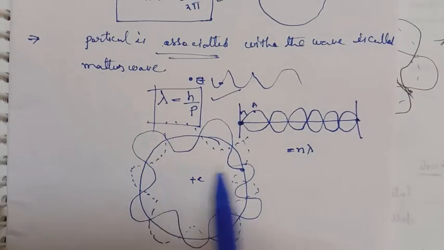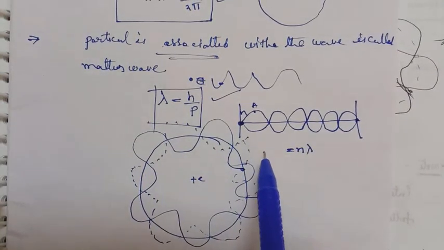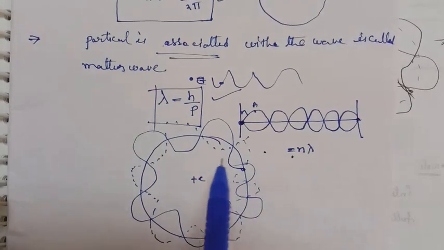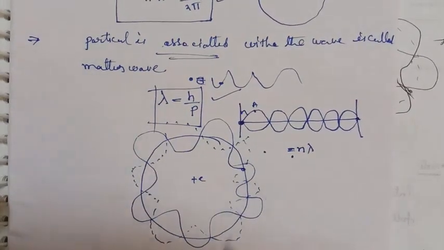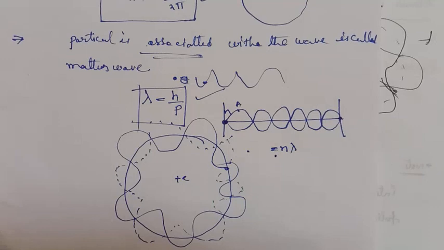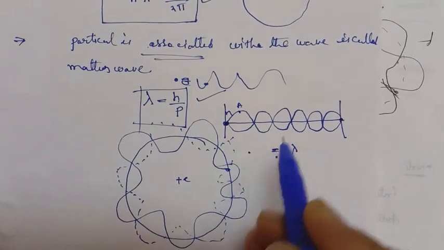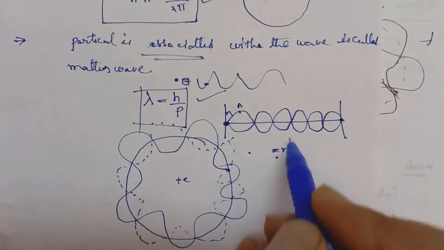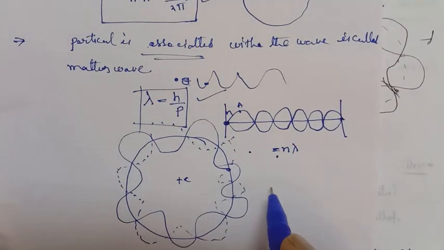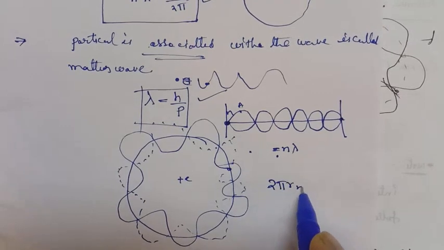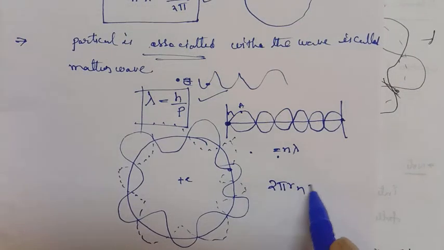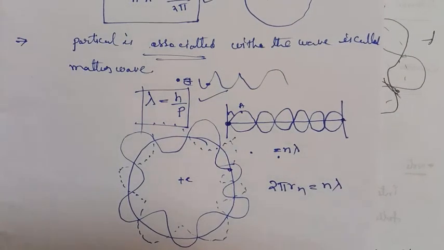So what is the total distance traveled here? The total distance traveled in a circle is nothing but the circumference of the circle. Then you apply the phenomenon; this one is analogous to that one. Here the circumference, 2 pi r_n, is equal to n lambda.